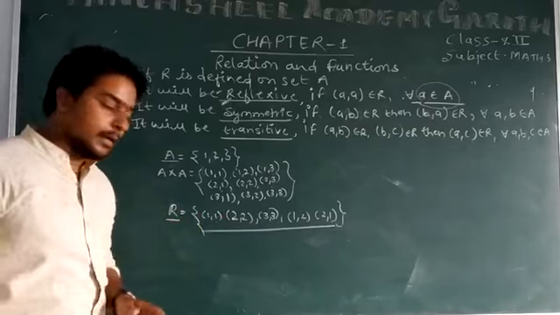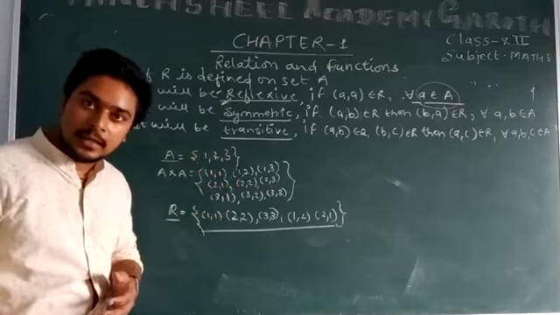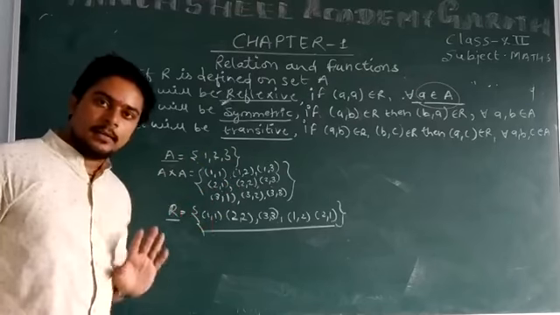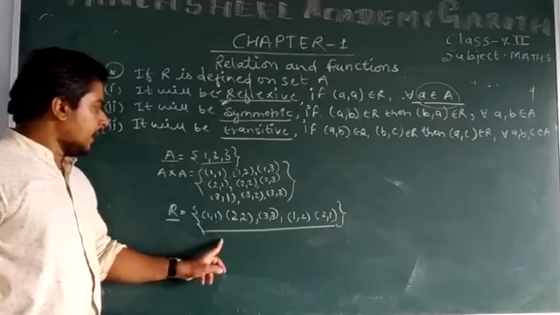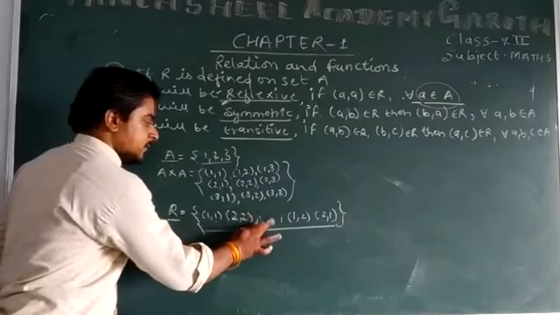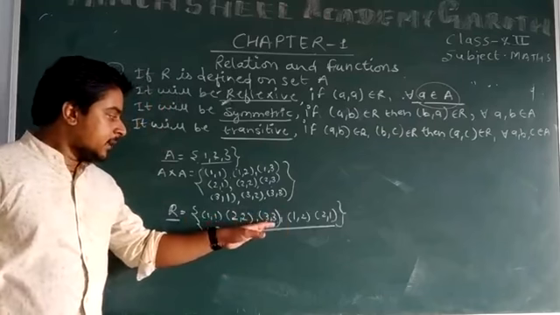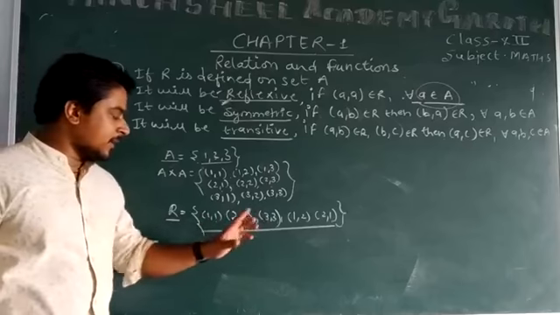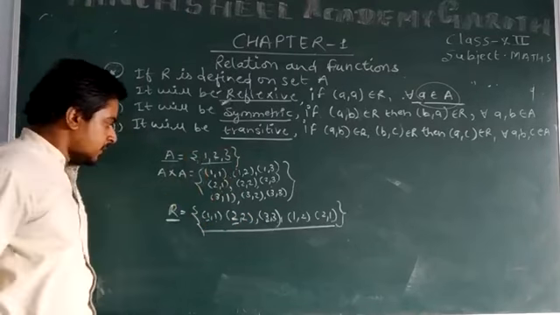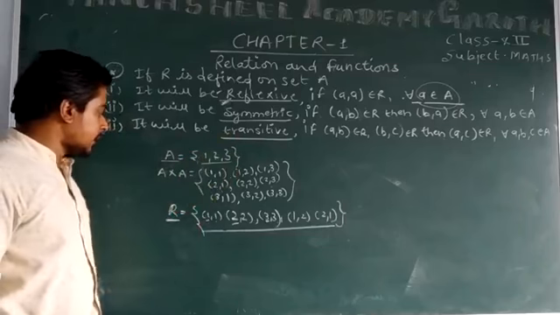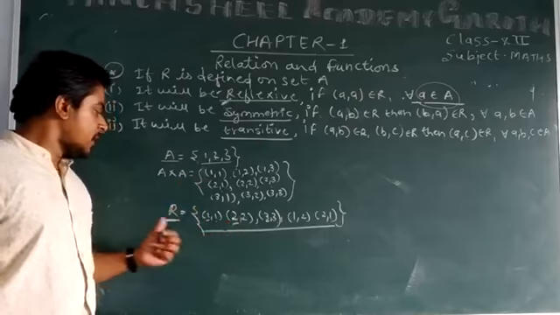This means that every element of A should form an ordered pair with itself and come into R. For every element of A, (1,1) is coming, (2,2) is coming, (3,3) is coming. If (3,3) were absent, but as the ordered pairs (1,1), (2,2), (3,3) are present in R, and 1, 2 and 3 are all the elements of set A, there is no more element in set A. So all the elements of set A formed ordered pairs with the same element. Therefore, the relation R is called a reflexive relation.